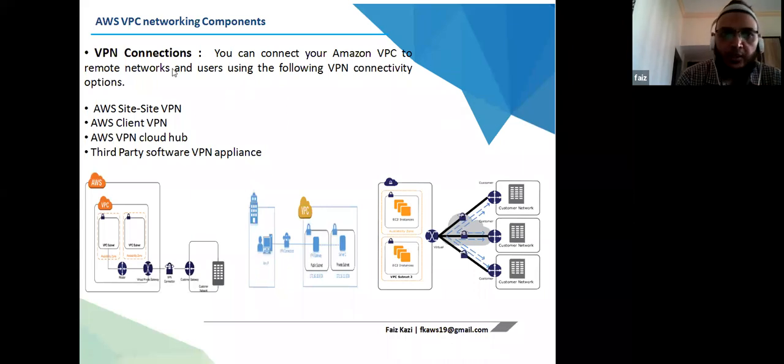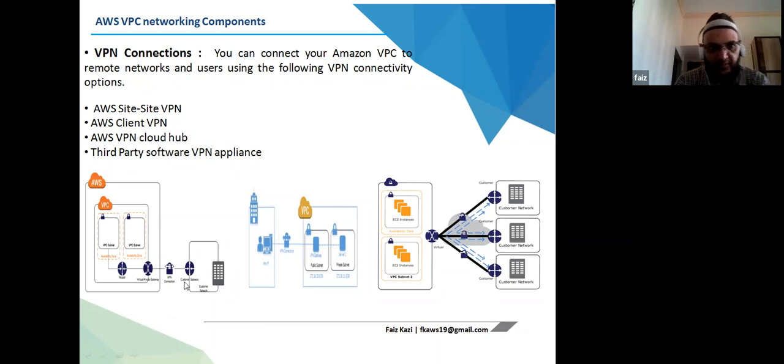With VPN connections you can connect your Amazon VPC to remote networks and users. The available VPN connectivity options are site-to-site VPN, client VPN, VPN CloudHub, and third-party software VPN appliance.